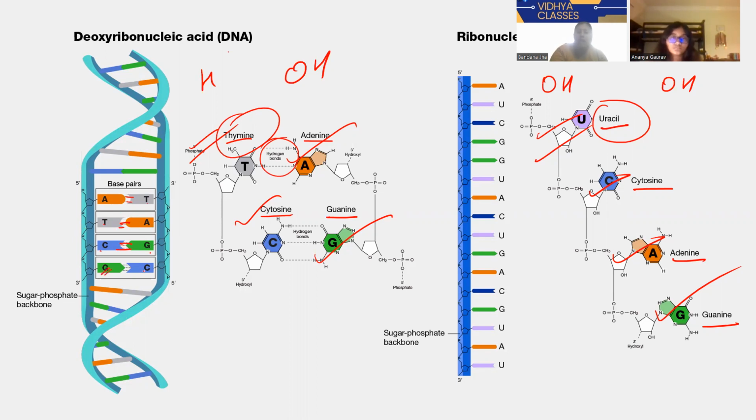When guanine is attached with cytosine, that time also. But in ribonucleic acid, that is RNA, there are no such bonds. Only adenine will be there, uracil will be there, cytosine will be there, guanine will be there, like this.